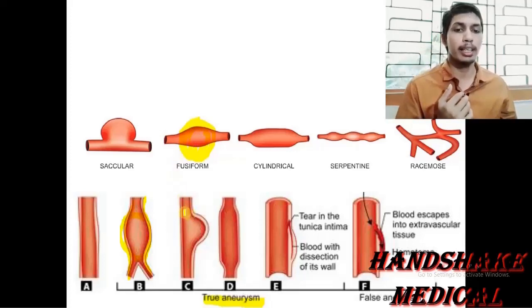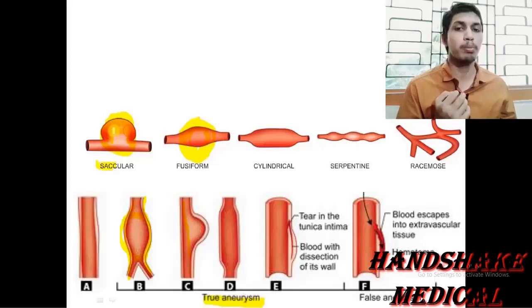Now coming on to the second type of aneurysm, that is the saccular type. What would happen in the saccular type of aneurysm? There is a formation of an outpouching, a bulging balloon like. The name itself suggests it is saccular. Saccular means there is a globular sac like appearance, and this sac has a diameter from 5 to 20 centimeters. In fusiform the diameter is up to 20 centimeters, and here also in the saccular aneurysm the diameter is 5 to 20 centimeters.